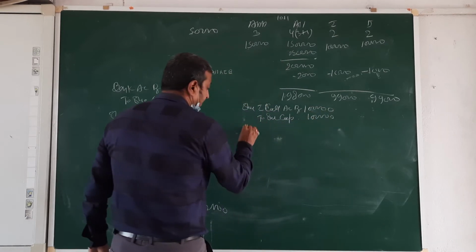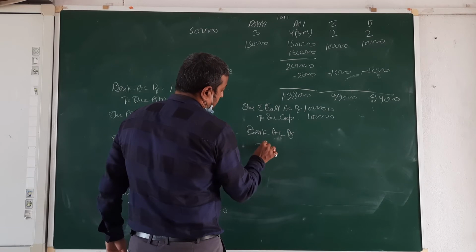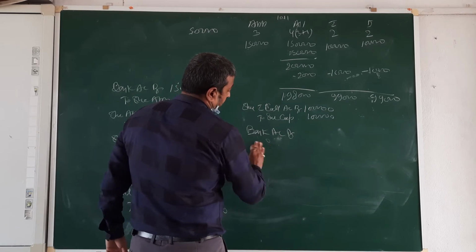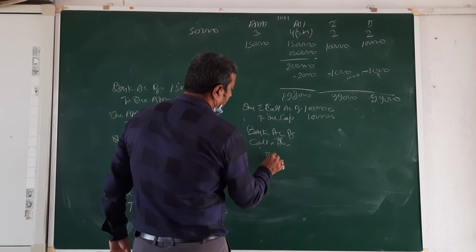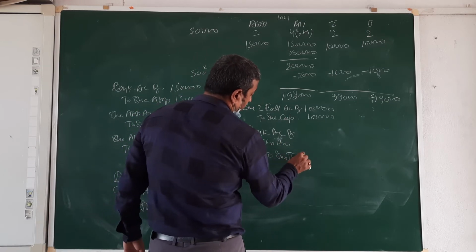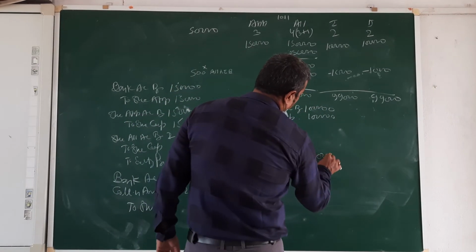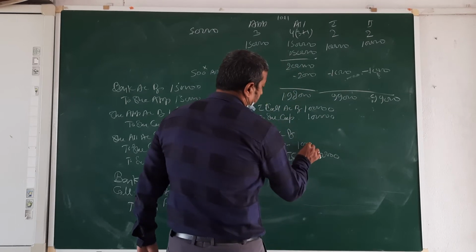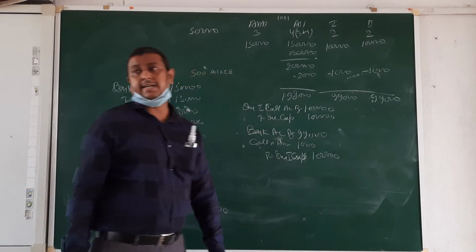Then bank account debit, calls in arrear debit to share first call: 1 lakh, 1,000 in arrear and 99,000 we are going to receive.